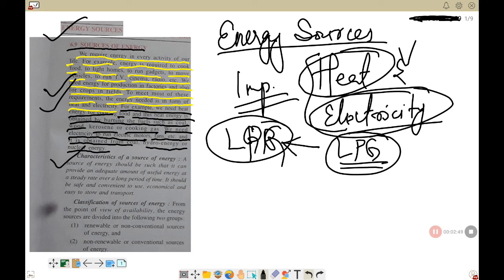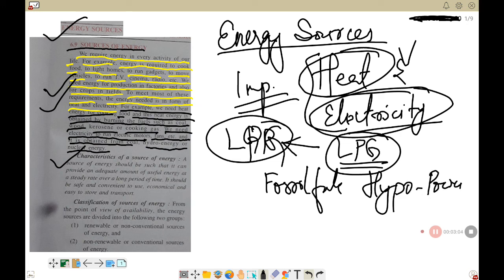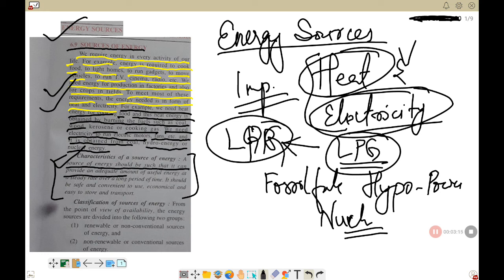Now let us see what should be the characteristics of a source of energy. Whatever source of energy you are considering, maybe a fossil fuel, hydropower, or nuclear power, what must be the characteristics? Please underline this paragraph. A source of energy should be such that it can provide an adequate amount of useful energy at a steady rate over a long period of time. It should be safe and convenient to use, economical, and easy to store and transport.